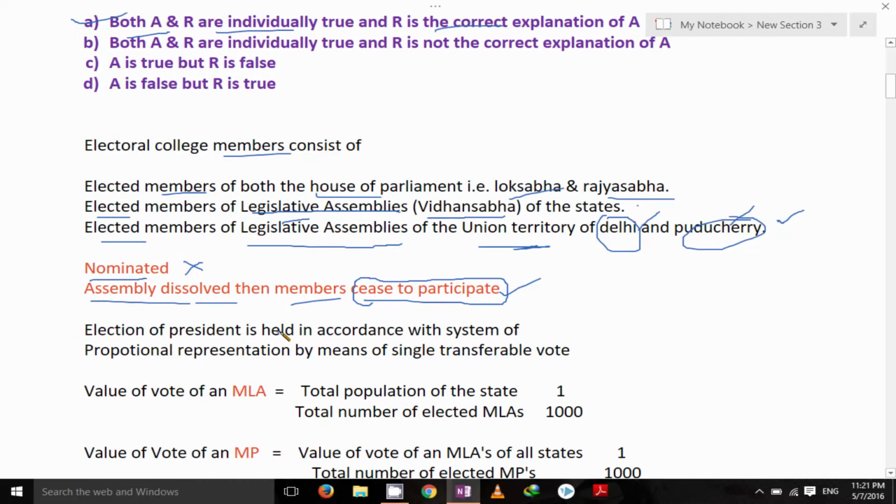The next, election of the President is held in accordance with the system of proportional representation by means of a single transferable vote. Consider there is a preference given for 4 candidates, 1, 2, 3 and 4. And if the preference for one candidate is above 50%, then he is elected as President of India. But if the first preference is not 50%, then this procedure continues. And again 1, 2, 3, 4. This preference is given by the members who are voting for the election of the President of India.